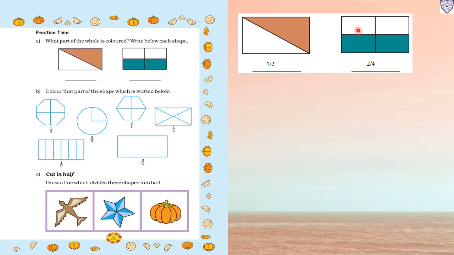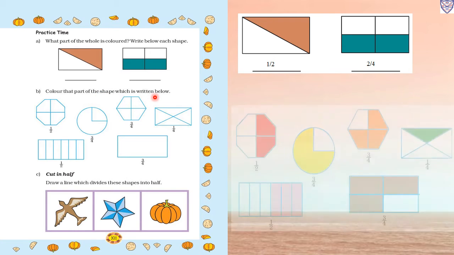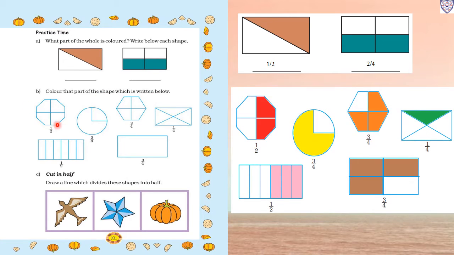Here how many parts are there? 1, 2, 3, 4. So a total of 4 parts, and how many parts are shaded? 2. So 2 upon 4. Now B, color that part of the shape which is written below. The first one is half. There are 4 parts in total, and we have to color half, so we will color 1 and 2 parts. The second part will make a half.